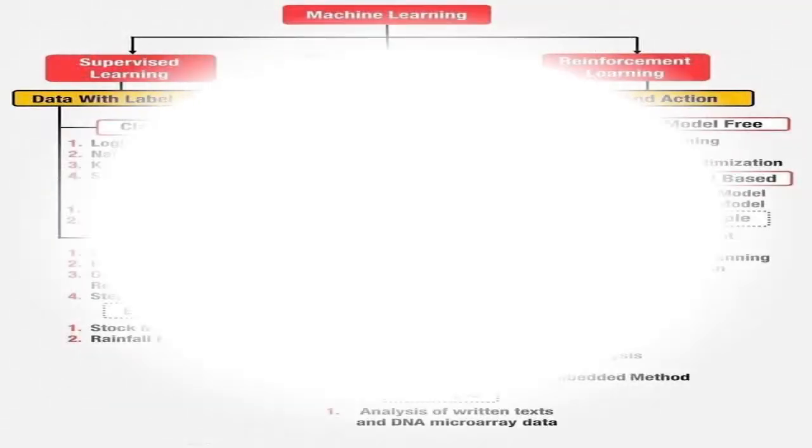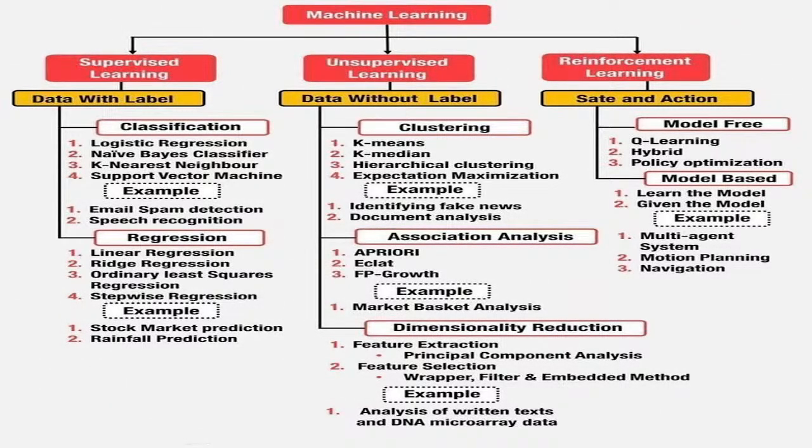Okay, now you can see the types of machine learning. Machine learning can be divided into 3 major types: supervised learning, unsupervised learning, and reinforcement learning. So what are supervised, unsupervised, and reinforcement learning? I will also discuss these types practically.